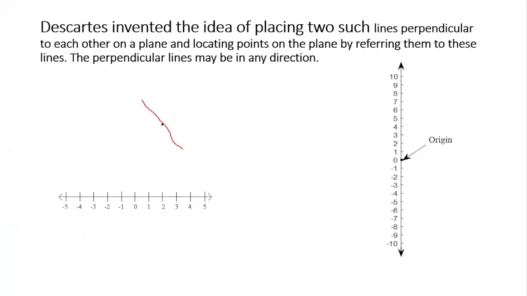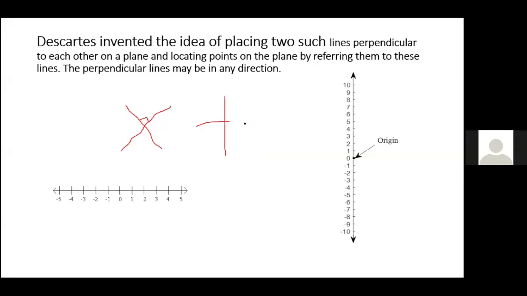Perpendicular direction means I need not get a straight line here. I can draw the line like this, and if I think it is perpendicular, I can draw the perpendicular lines like this, in any direction. Ma'am, you mean we can draw at any angle? Yes. I can write a multiplication mark also, or a plus symbol, and at the point of intersection I get perpendicular lines. When two lines intersect, I get perpendicular lines. This is what he is explaining.